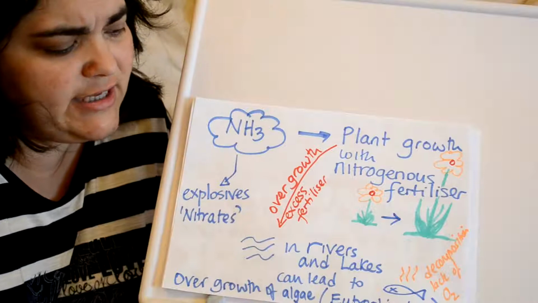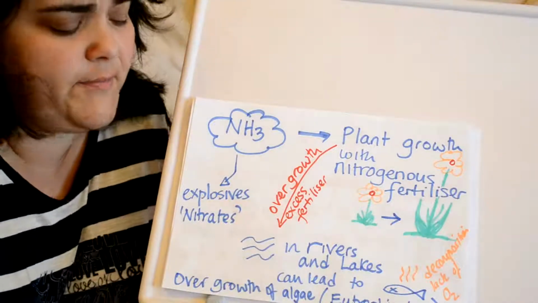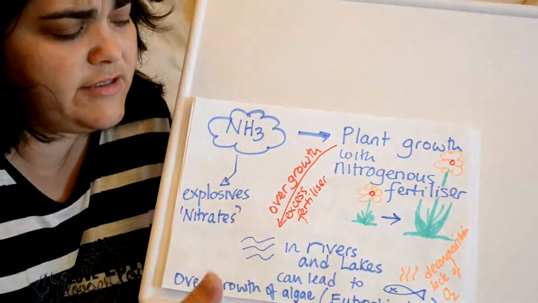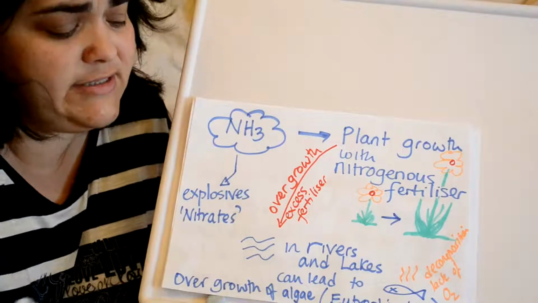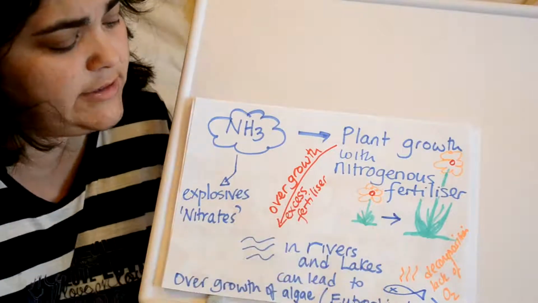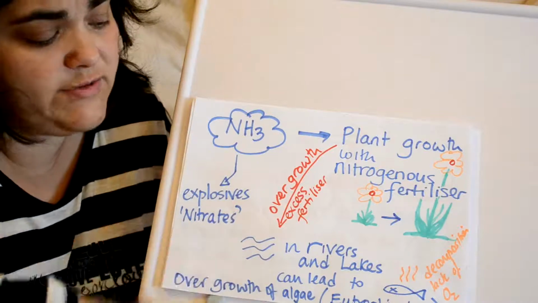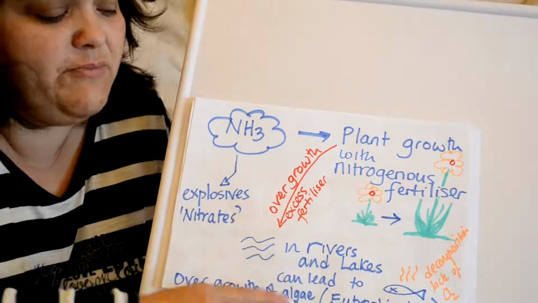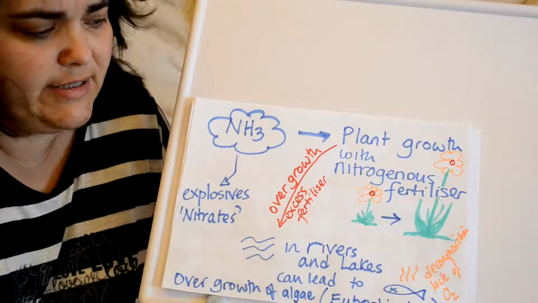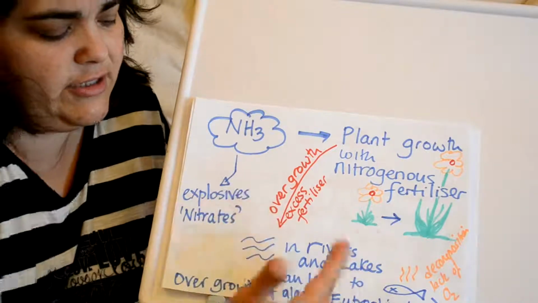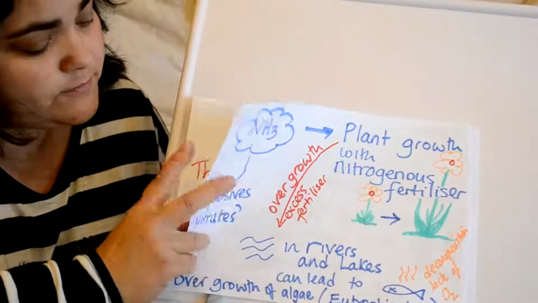Those plants sadly die, and when they die and get decomposed by the decomposers, there becomes a lack of oxygen as those use it up. And because there's a lack of oxygen, and there's no plants making it anymore, the algae is just releasing it straight into the atmosphere. You find that the fish start to die, and so you get a lake or a river that is to all intents dead because of this. This process is called eutrophication.